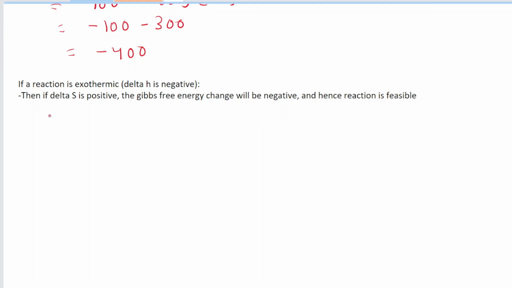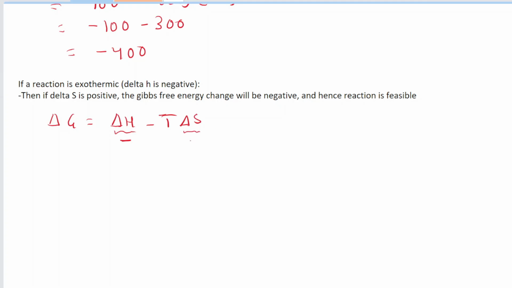Now let's look at the other scenario. So again, I'll just rewrite the formula. Delta H minus T delta S. We said that the delta H is exothermic, which is negative, and we have delta S over here. Now let's take the second scenario where delta S is negative as well.